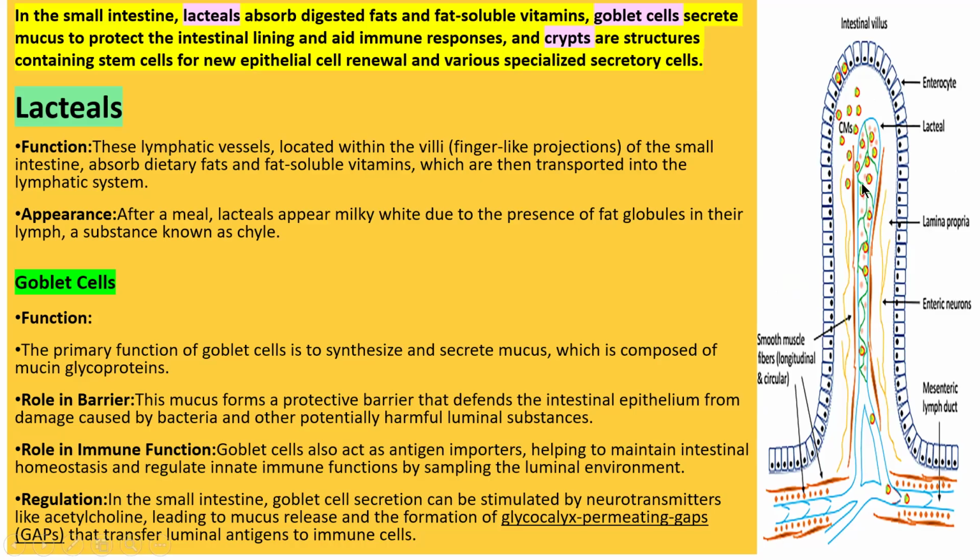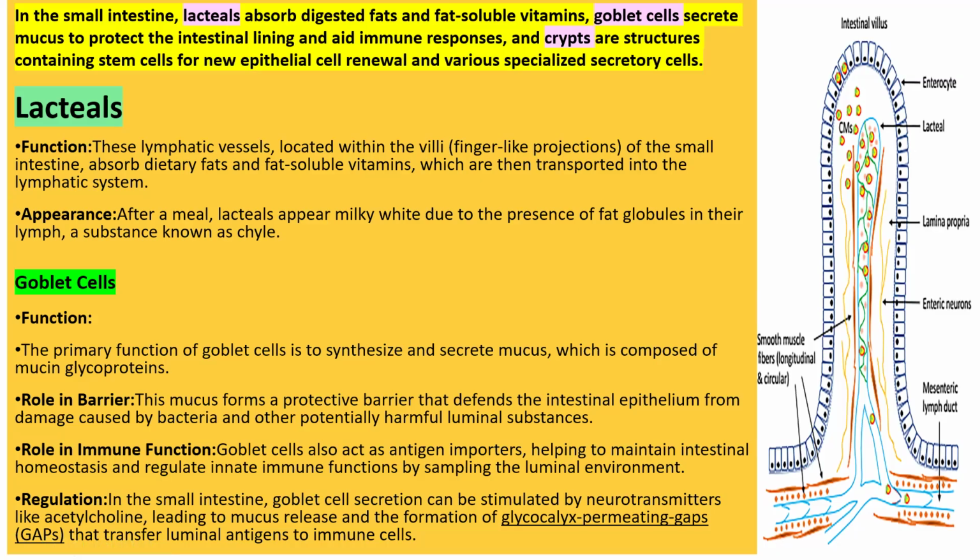Very important point. When the lacteal within the small intestine gets activated to do its function, when you eat any fat products, the lacteal appears milky white due to the fat globules, because the lacteal's function is absorption of dietary fats and fat-soluble vitamins, and then transport into the lymphatic system.